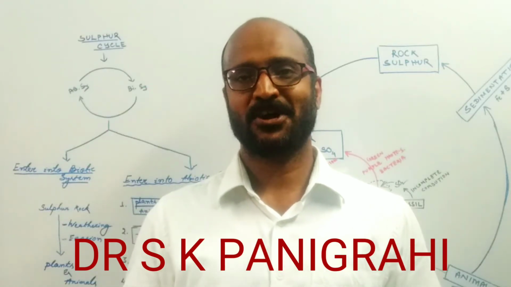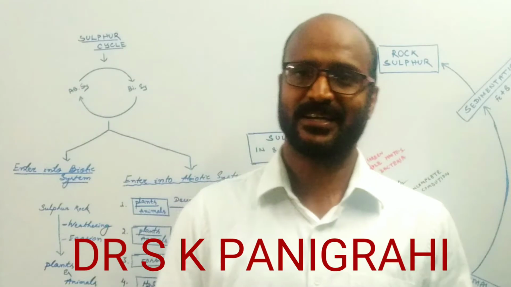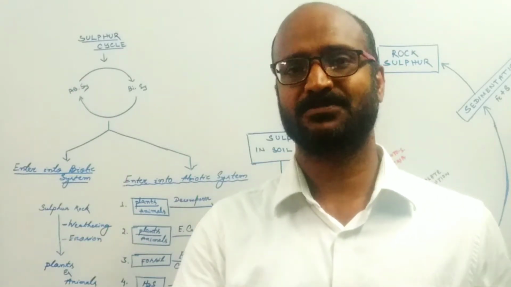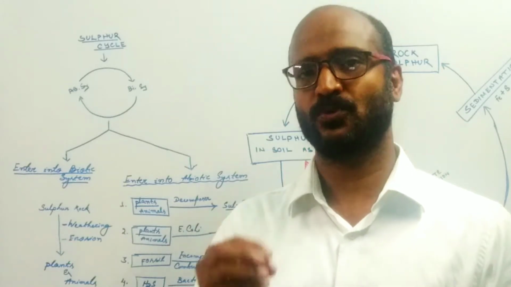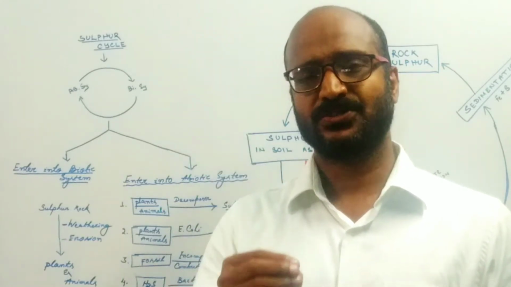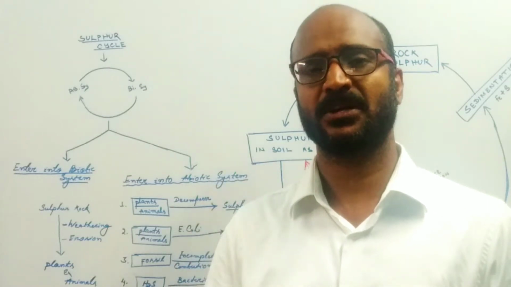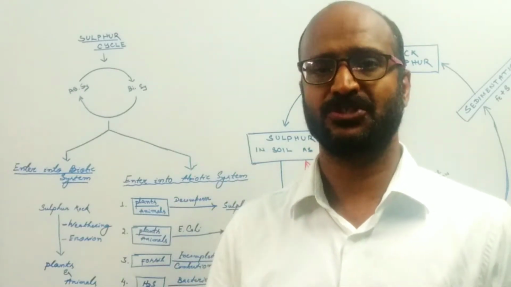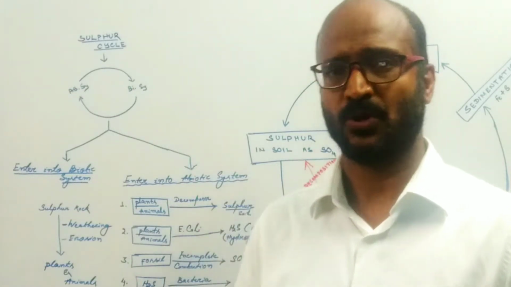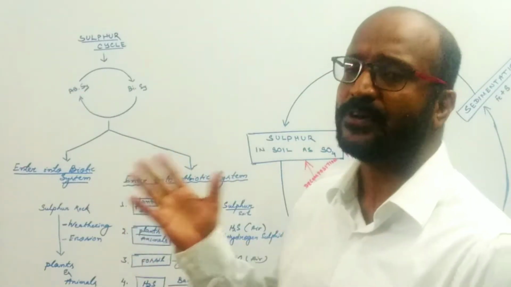In this session, I will talk about another type of biogeochemical cycle, that is the sulfur cycle. The sulfur cycle is another type of sedimentary cycle, because the main source of sulfur is rock. In nature, sulfur is present in different forms, but the three important forms are sulfide, sulfates, and elemental sulfur. So now let's start the sulfur cycle.